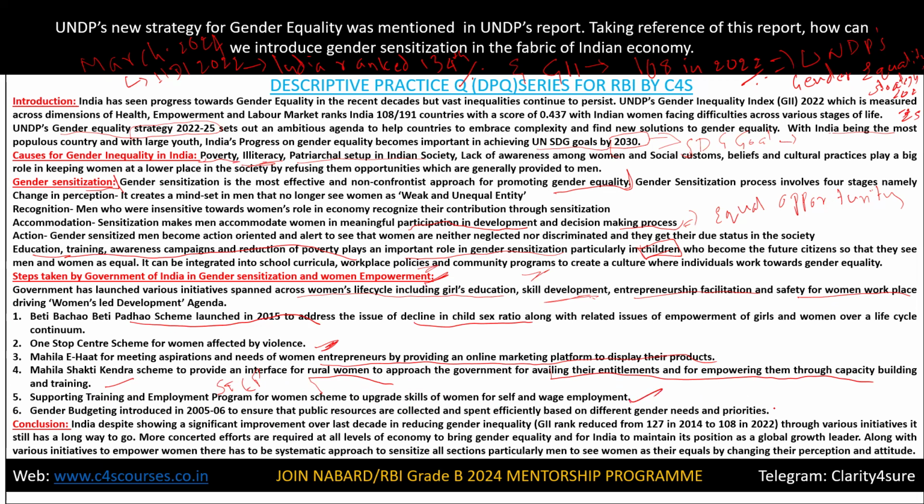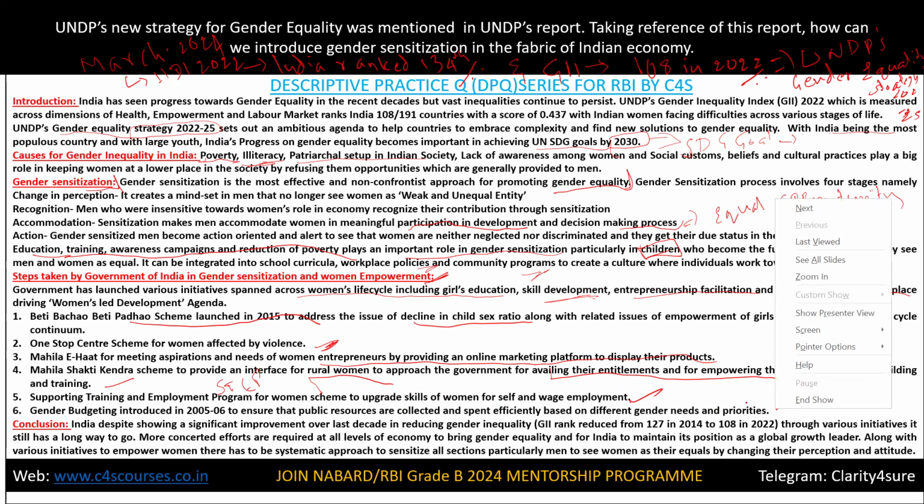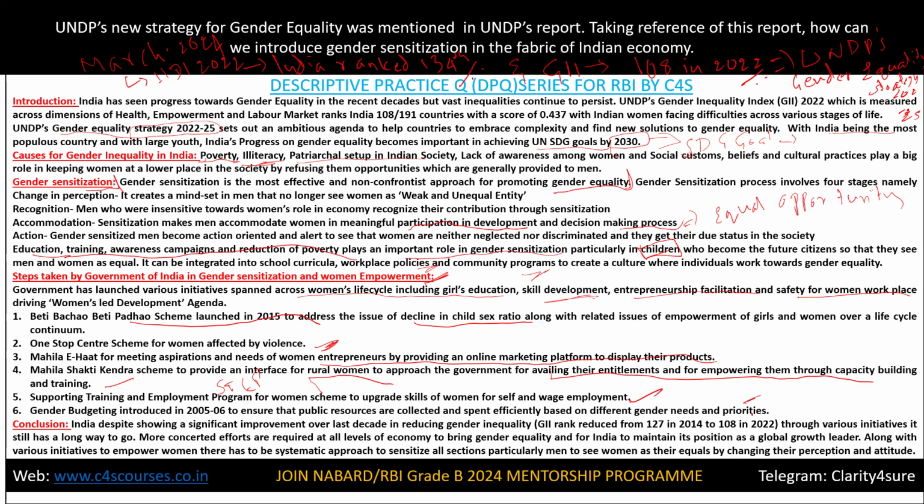Next, gender budgeting, introduced in 2005-06, to ensure that public resources are collected and spent efficiently based on different gender needs and priorities. Okay, students, you can include many data points also, many data points which are in the news, like for example, what is the life expectancy. Next, maternal mortality rate, to show that women are not treated equally.